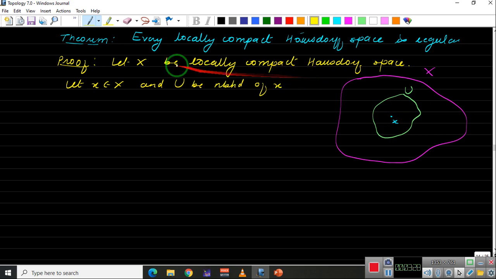Now, we have assumed that X is locally compact.